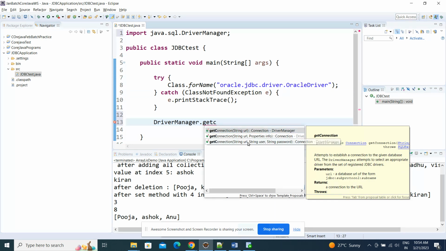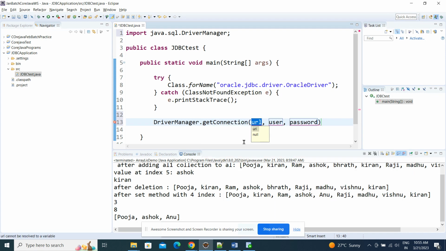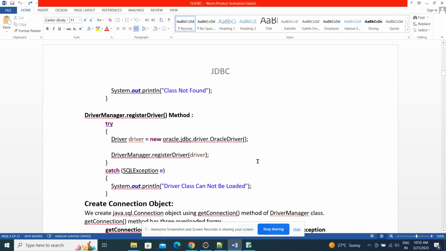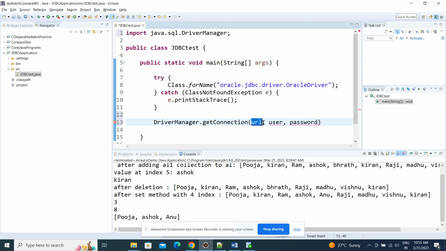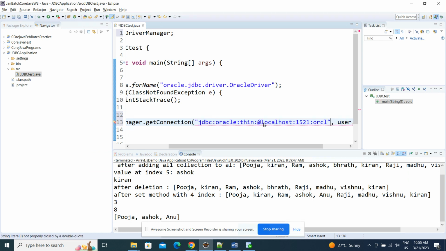See, we have three methods. Let me pass this one: the URL. Let me go here and take the URL which I have constructed, and pass this one.